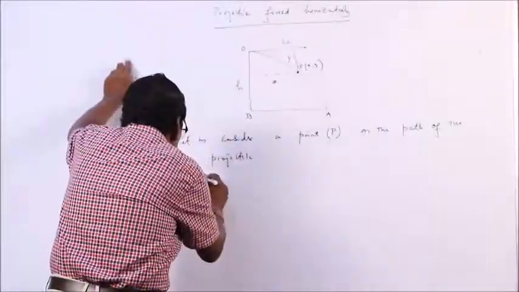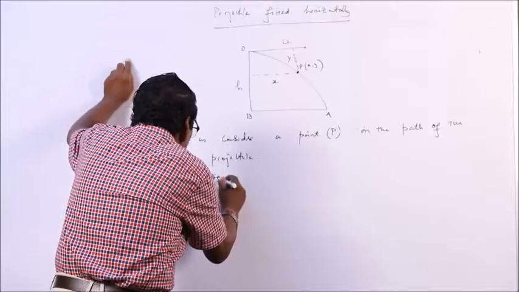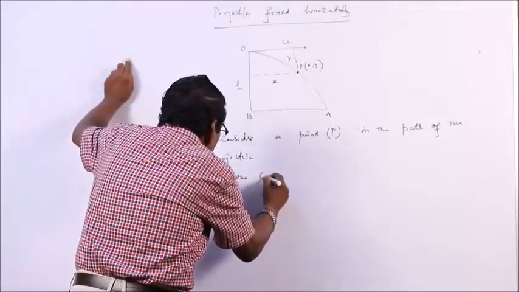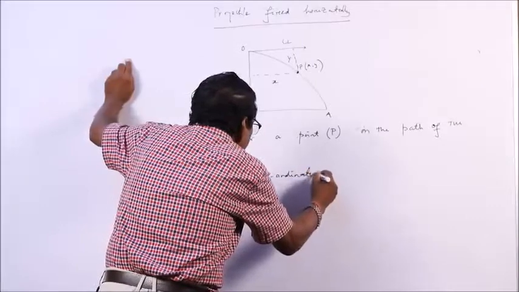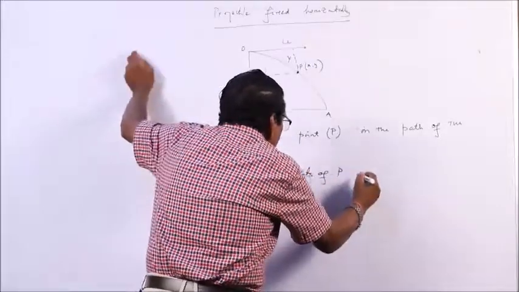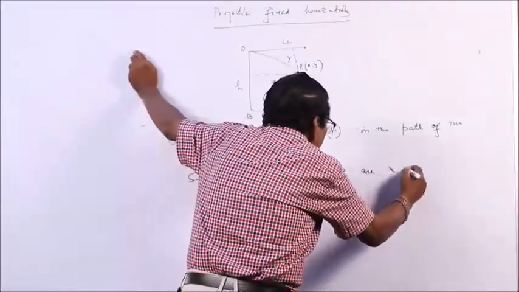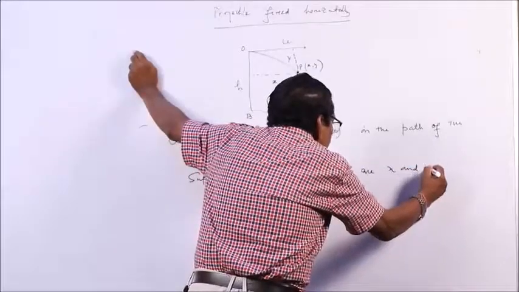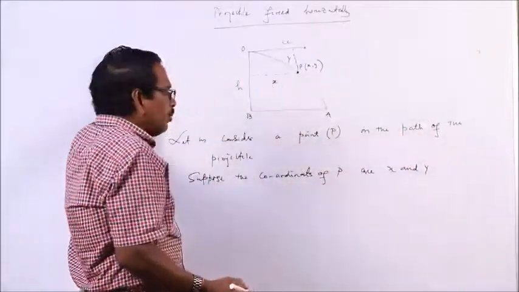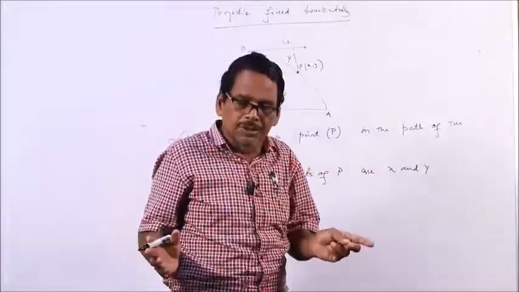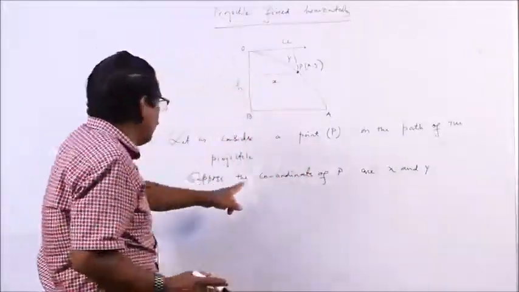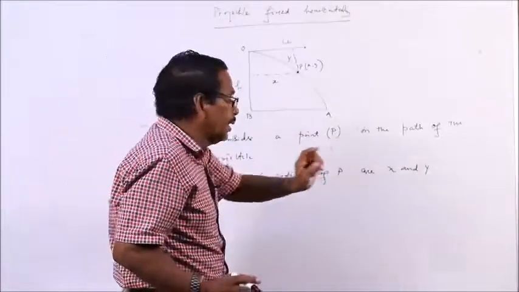Suppose the coordinates of P are x and y. If you write like this in the examination, you will get full marks. Suppose full 7 marks are there, you will secure the total marks provided you write like this. Suppose the coordinates of P are x and y.